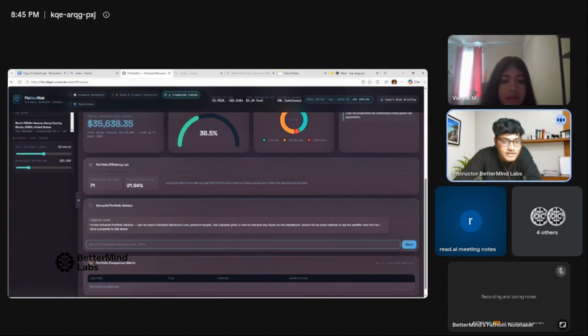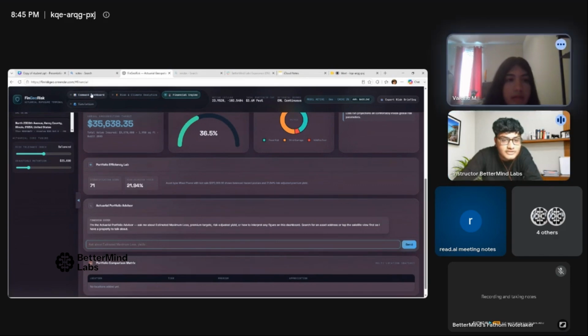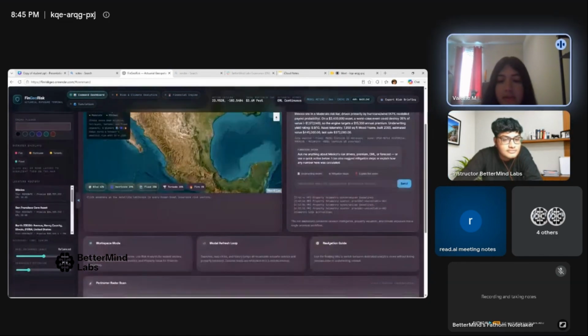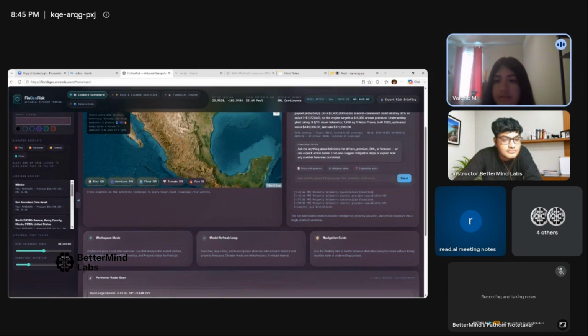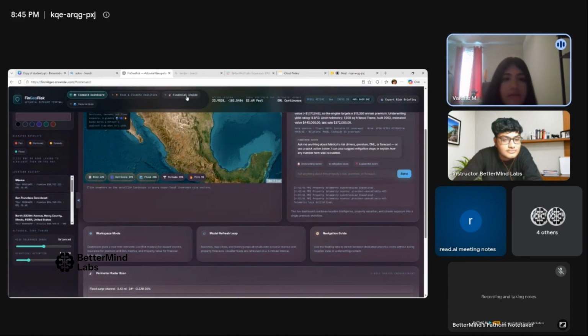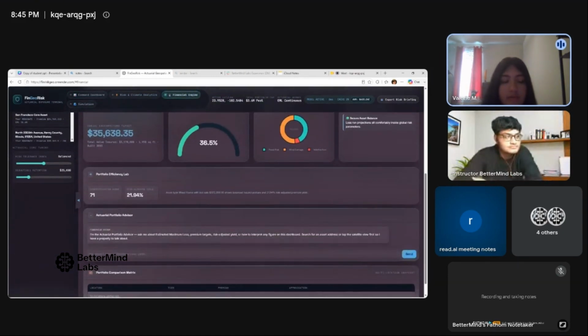What are the functions of each? The command dashboard is bringing general information of the area, while the financial engine gives you more specific data. If you wanted to ask where you calculated these numbers from, it would tell you where you got the data from.